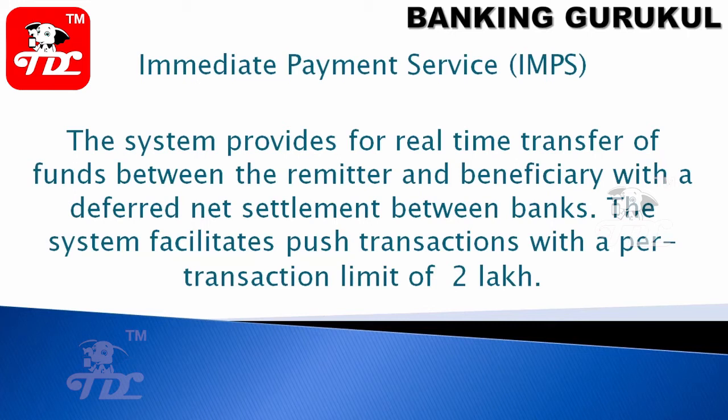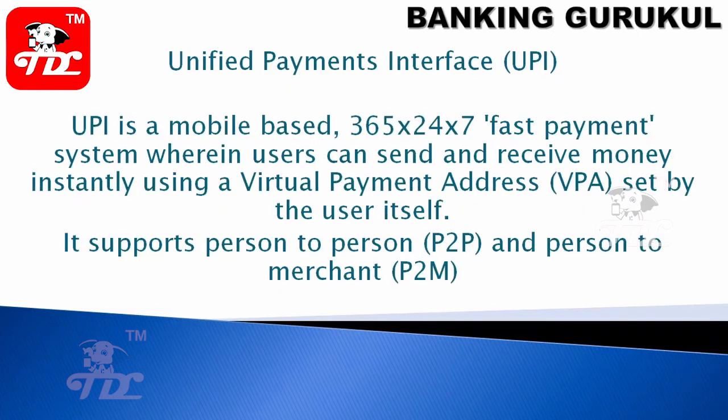You have NEFT. NEFT will be on a timely basis. So every half an hour there will be settlement of batches, then only your debit or credit will be happening. But IMPS, it will be immediately transferred from remitter to beneficiary account.